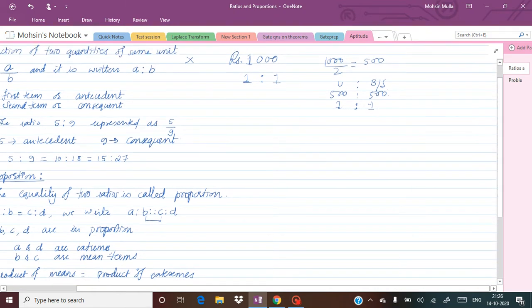Now take another example. Again you are two brothers or two sisters, or a brother and a sister. Say you are the elder brother, and your younger brother is half of your age. Again the amount is, say, 1,000 rupees, and it is to be divided between you and your brother. As you are elder, your expenses are more. The amount is fixed, 1,000 rupees.